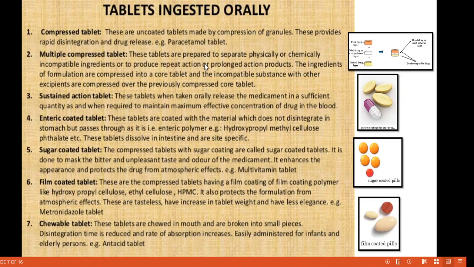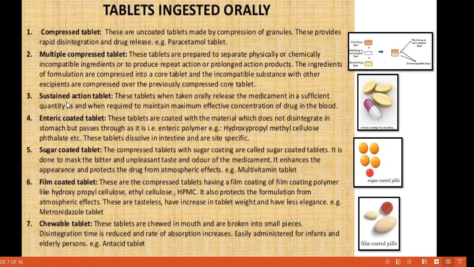These tablets are prepared to separate physically or chemically incompatible ingredients or to produce repeat action or prolonged action products. The ingredients of the formulation are compressed into a core tablet and the compatible substances with other excipients are compressed over the previously compressed core tablet. So in short you only have to remember that multiple drugs, 1, 2, 3 drugs are compressed and prepared into one tablet, that is called multi-compressed tablet.